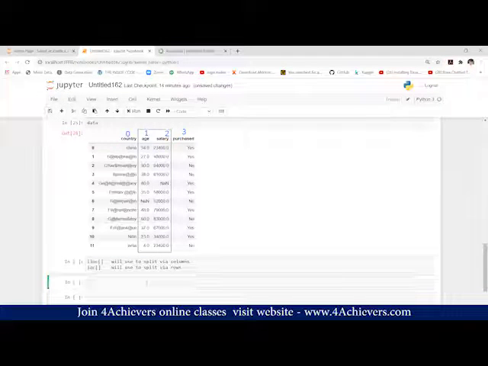If you write 1 to 5, it will not consider 5. Python always excludes the upper bound value. It will start from 1 and go till 4. So what should I write here? 1 to 3. Now we'll switch to this part.